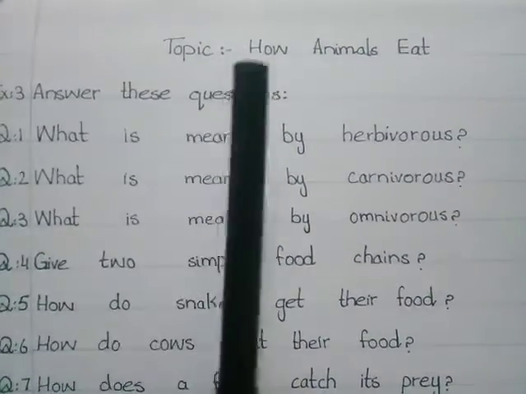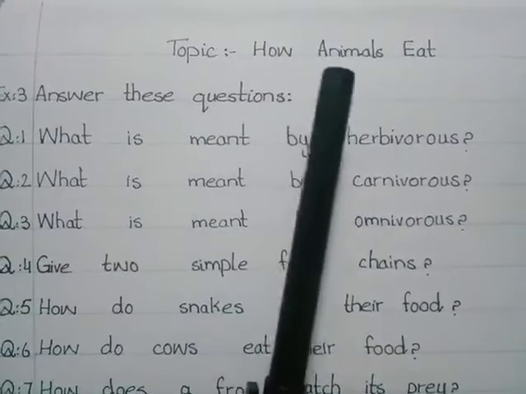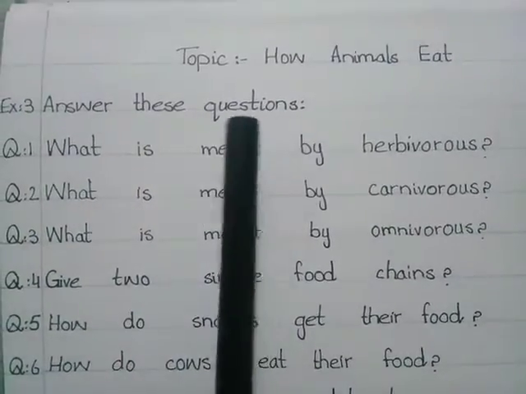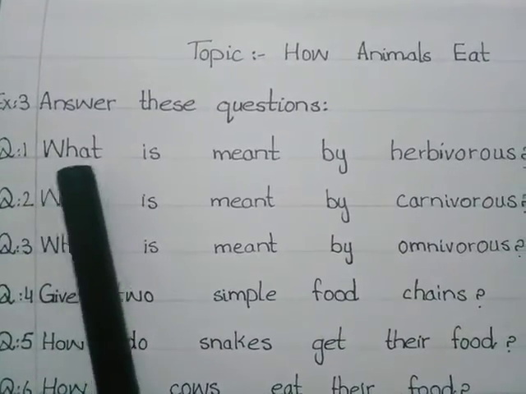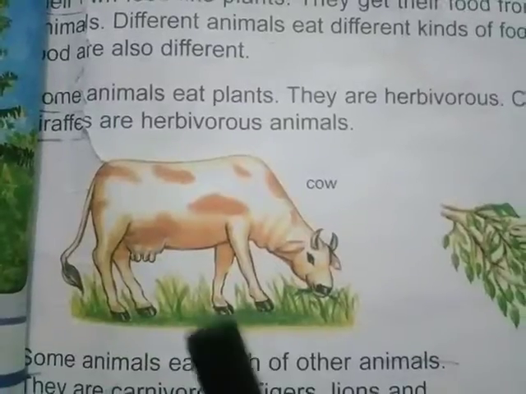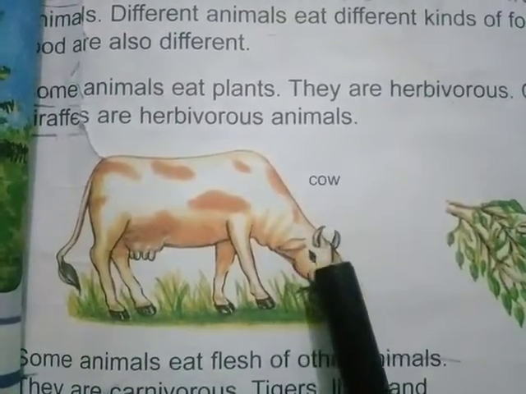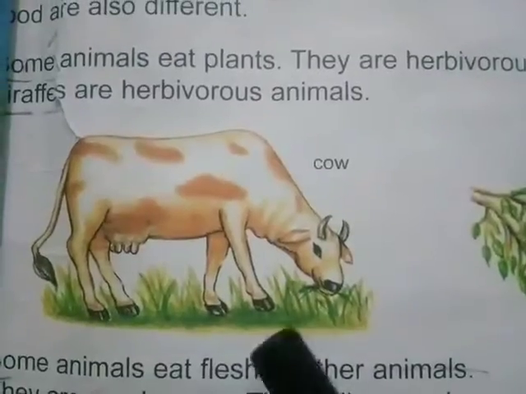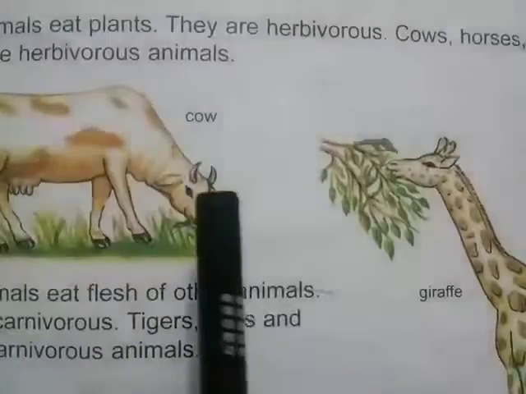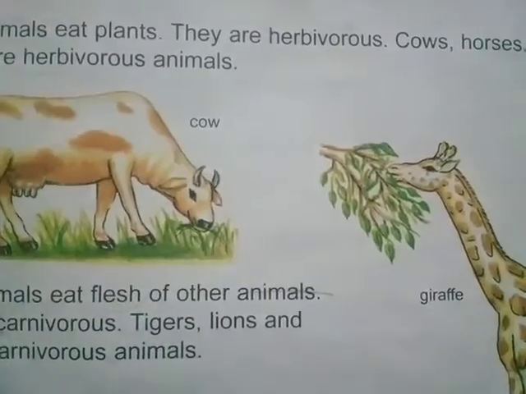Today we will do the question answers of chapter number 4, How Animals Eat. And the exercise number 3 is answer this question. The first question is, what is meant by herbivorous? Herbivorous are the animals that eat plants. Cow and giraffe are examples of herbivorous animals.